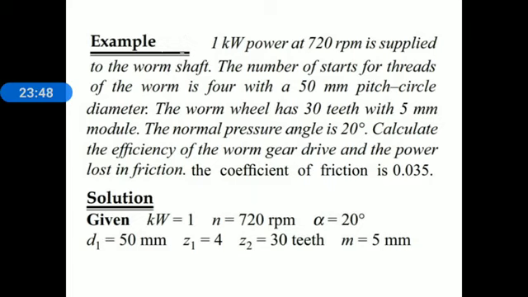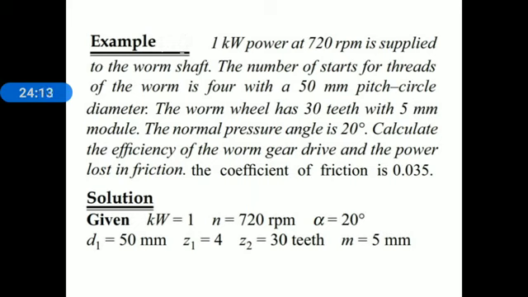The worm wheel has 30 teeth with 5 millimeter module. The normal pressure angle is 20 degree. Calculate the efficiency of worm gear drive and the power lost in friction. Take coefficient of friction as 0.035. This is the problem statement.